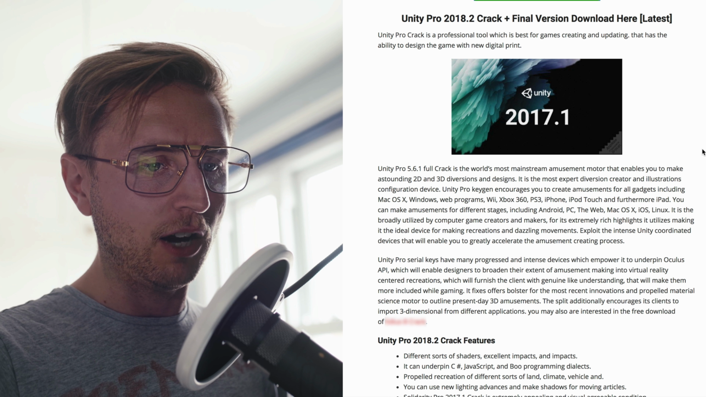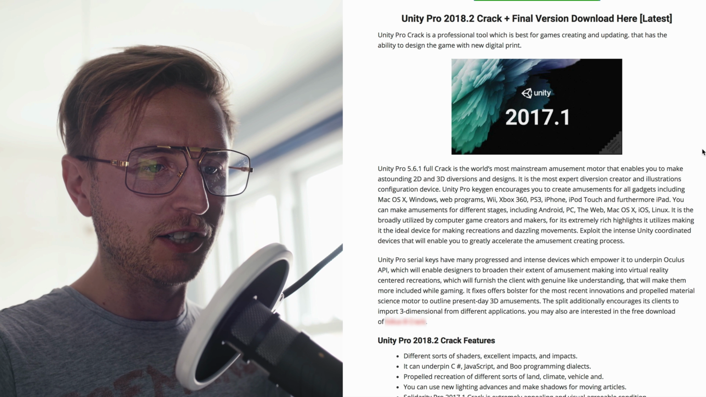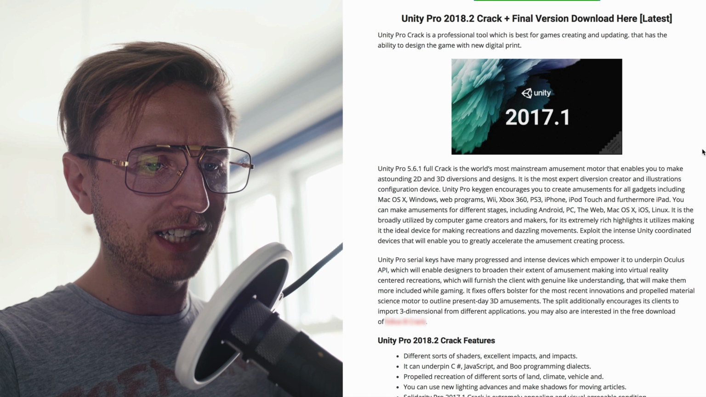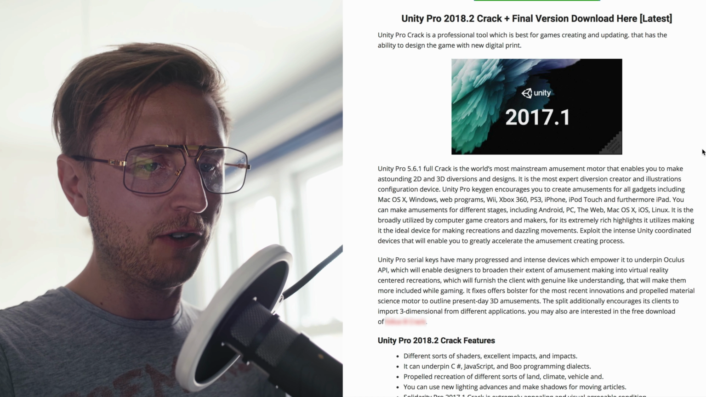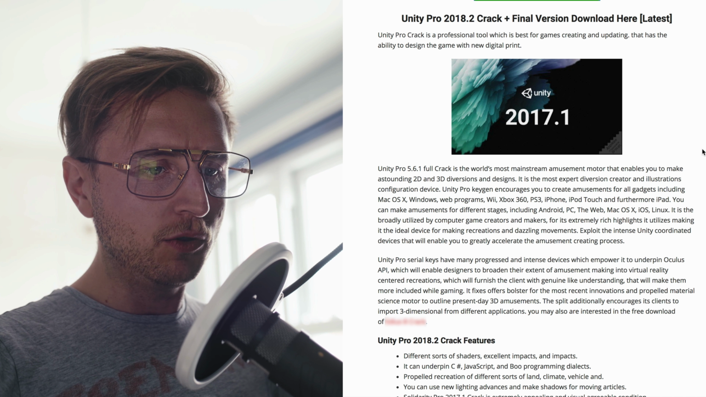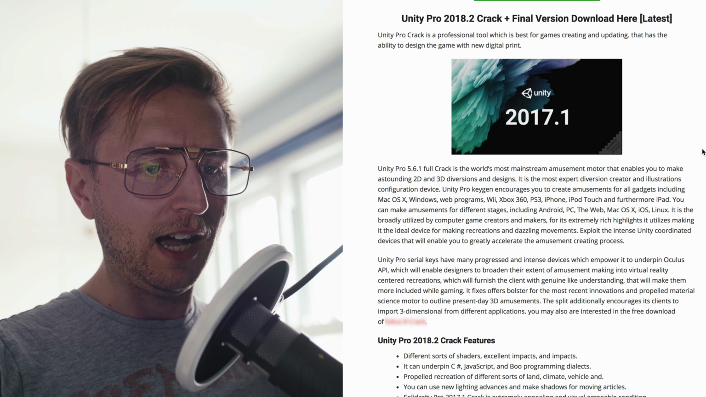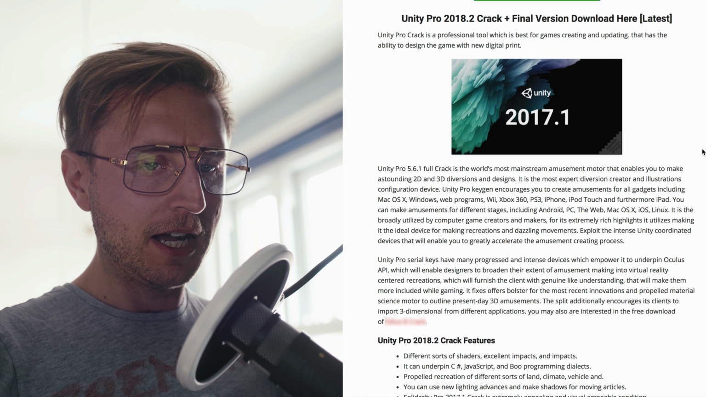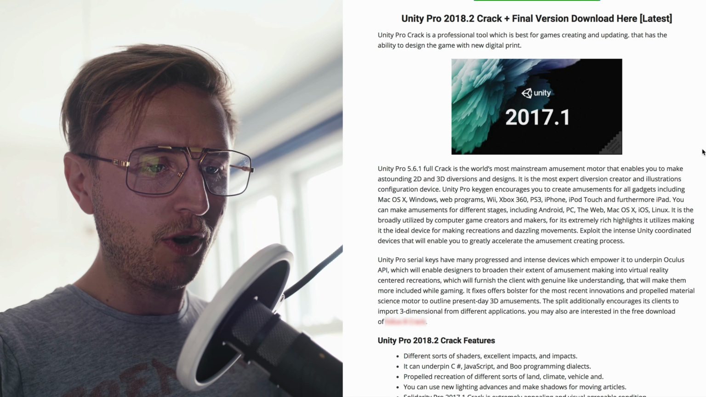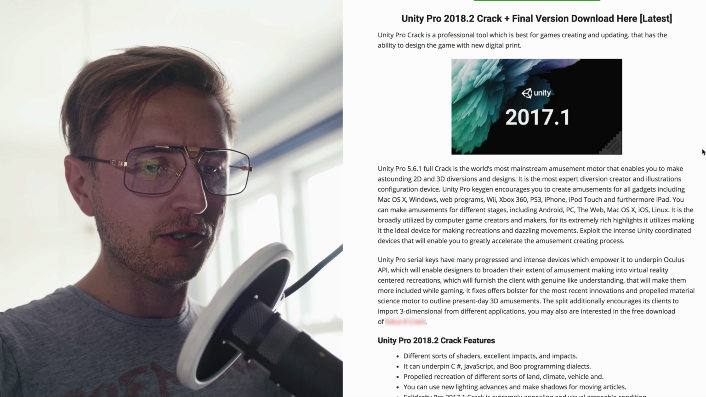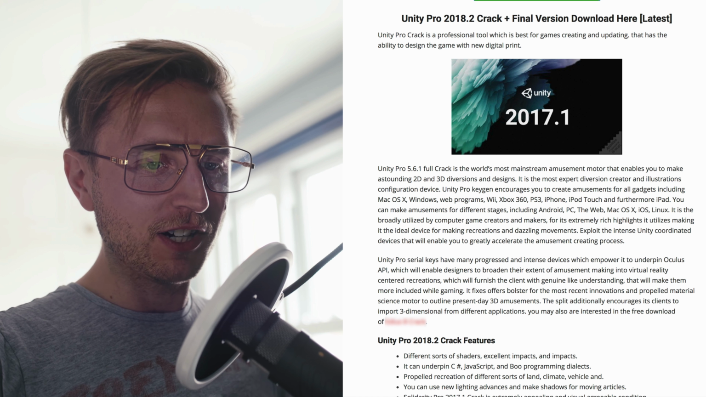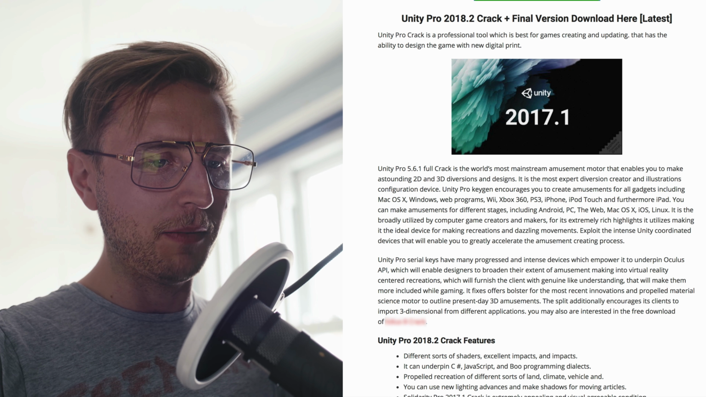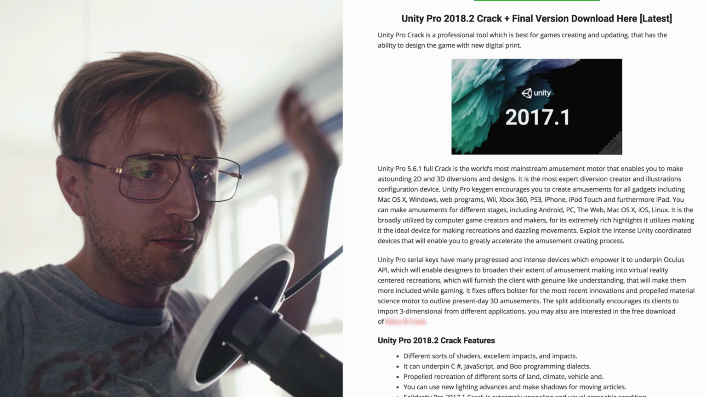Unity Pro Keygen encourages you to create amusements for all gadgets including Mac OS X, Windows, web programs, Wii, Xbox 360, PS3, iPhone, iPod Touch, and furthermore, iPad. You can make amusements for different stages, including Android, PC, the web, Mac OS X, iOS X, Linux. It is the broadly utilized for computer game creators and makers. For its extremely rich highlights, it utilizes making it the ideal device for making recreations and dazzling movements.